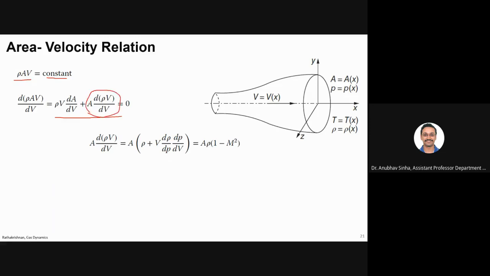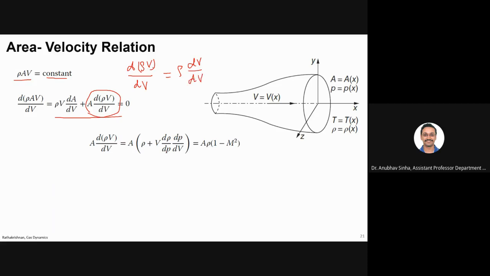Forget about A. Let us say d of rho V by dV. This is the term I'm talking about. Can I write it like this? I'm differentiating by parts.